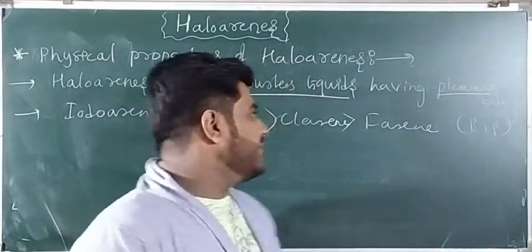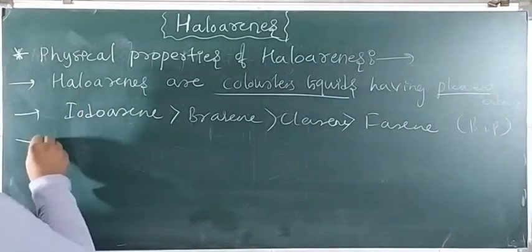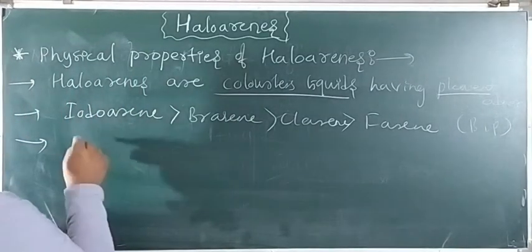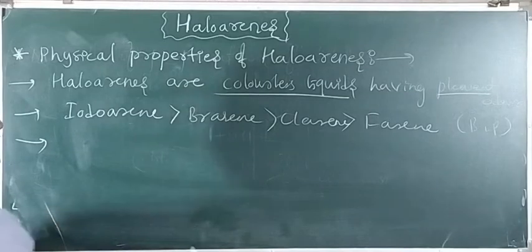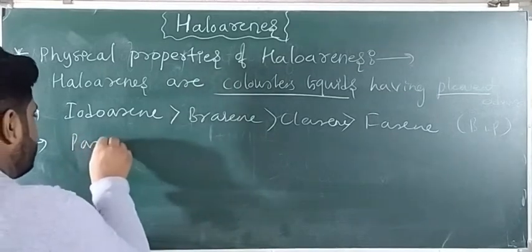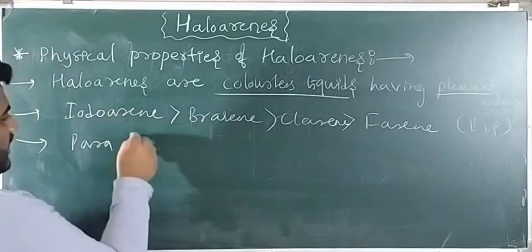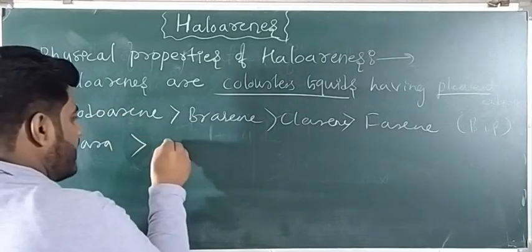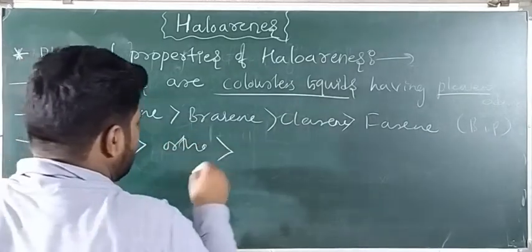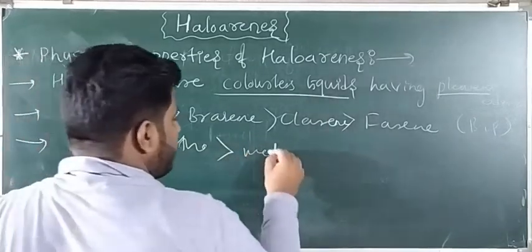Next, regarding the melting point of ortho, meta and para isomers: para is more than ortho, which is more than meta.